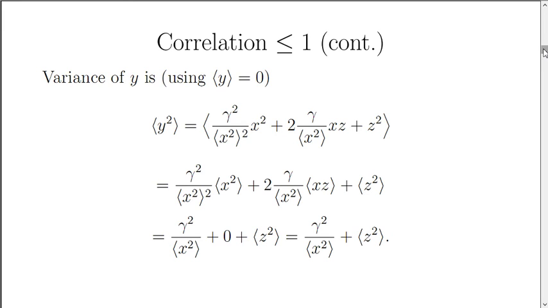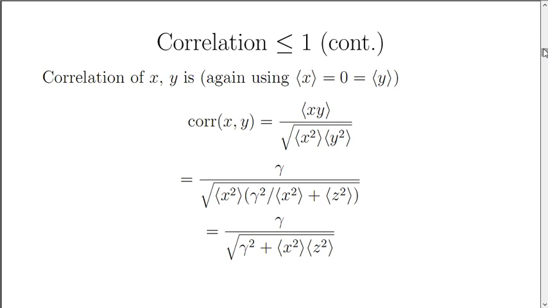Now that I've got a different expression for the variance of y, I can use that in calculating the correlation of x and y. And again, I'm going to make use of the fact that they both have mean value 0. Well, the correlation of x and y is the covariance of x and y divided by the square root of the variance of x times the variance of y. Well, the covariance of x and y is gamma, and I will substitute this expression for the variance of y. That'll give me this as the expression for the correlation of x and y.